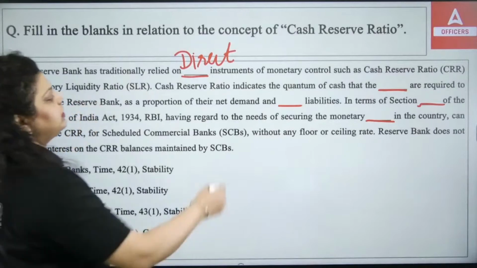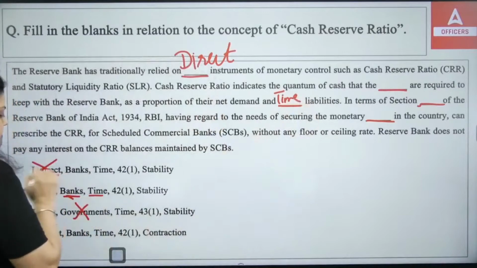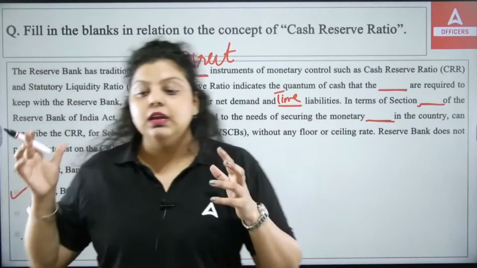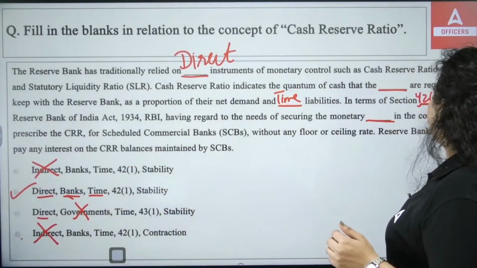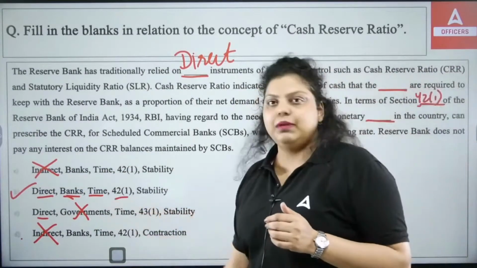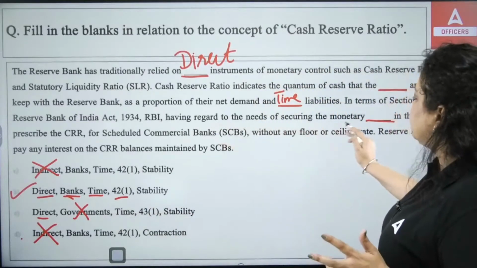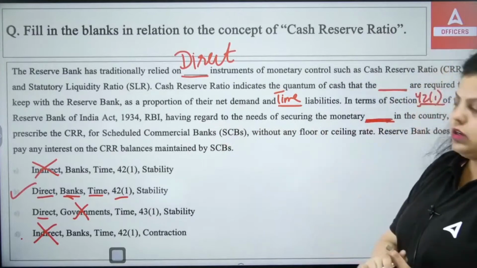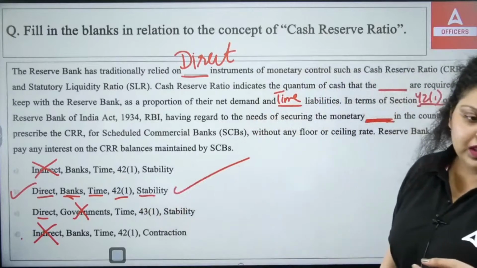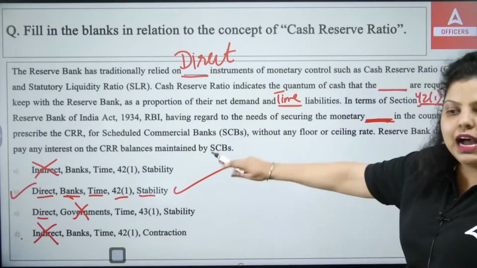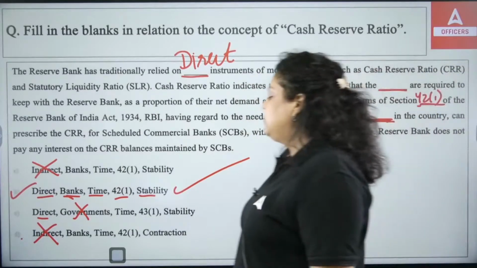As a proportion of their net demand and what? Their net demand and time liabilities, NDTL. So net demand and time liability will be the percentage they have to maintain. In terms of section 42(1) of the RBI Act 1934, it has been defined. Then RBI, having regard to the needs of securing the dash, monetary dash in the economy. It is the responsibility of the RBI to maintain monetary stability, and with the help of the Monetary Policy Committee, RBI is doing that. So the right answer will be your D option.